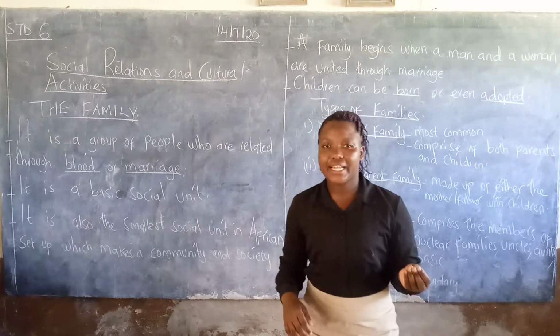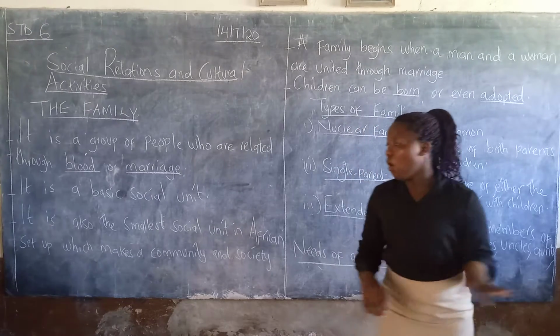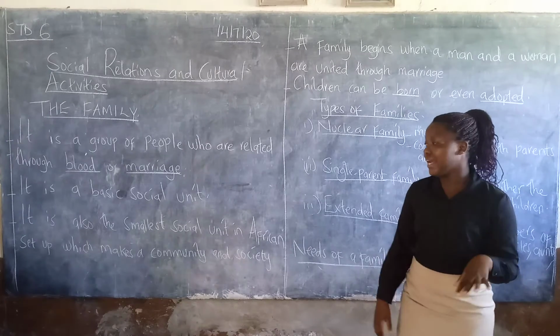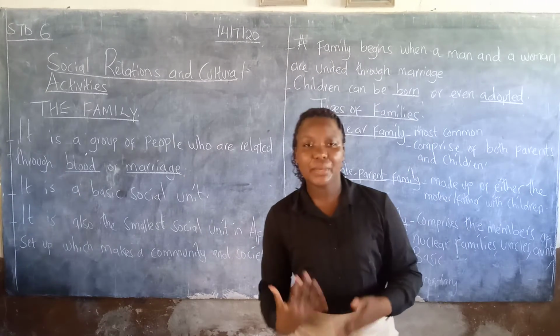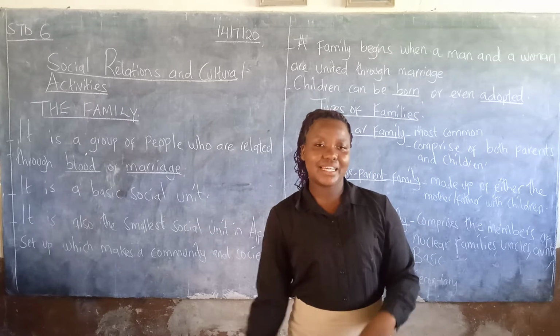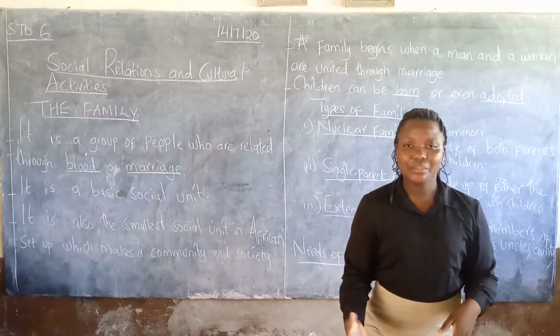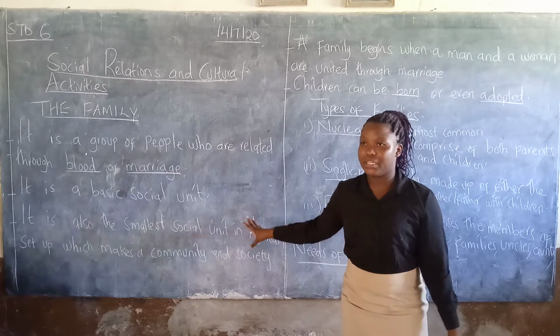A family is the basic unit, the smallest social unit in Africa. For a family to occur, there must be marriage, that is, a woman and a man must come together to have a family.